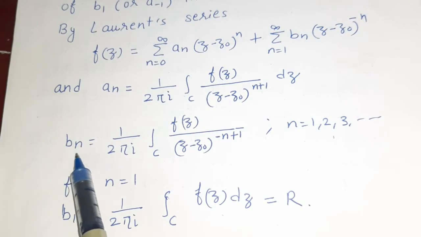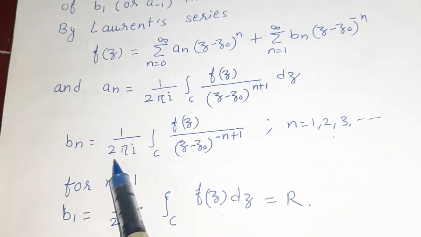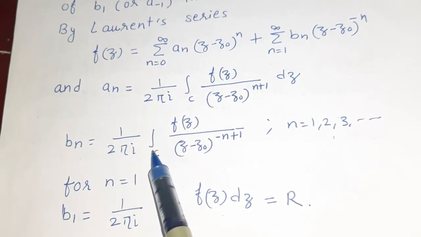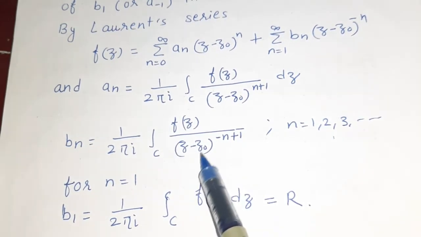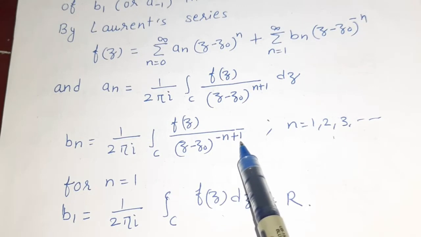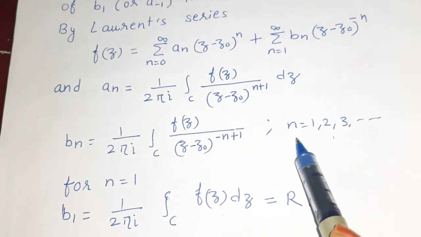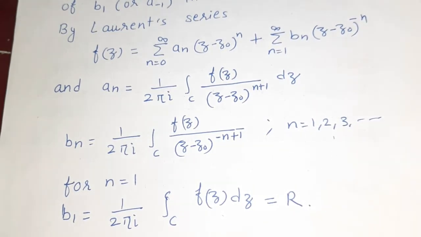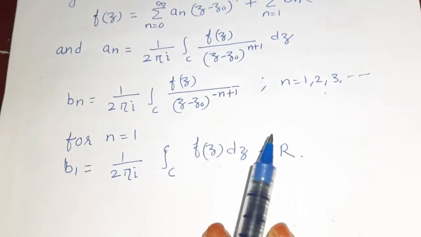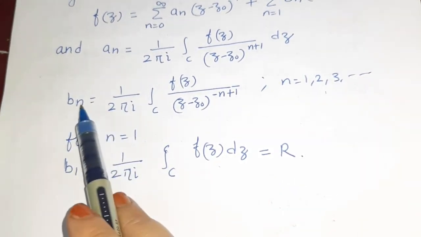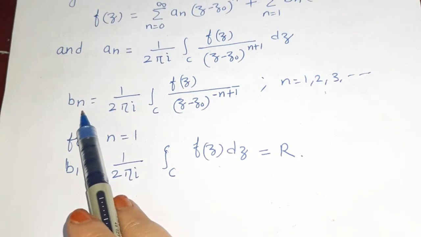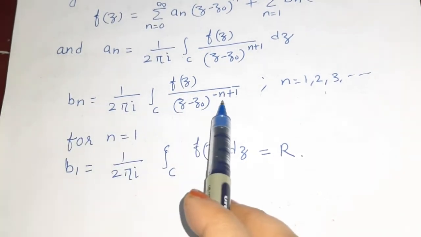So bn is equal to 1 by 2 pi i times the integral over C of f(z) divided by (z minus z0) to the power minus n plus 1, where n is 1, 2, 3 up to infinity. For the value of b1 we put n equal to 1.